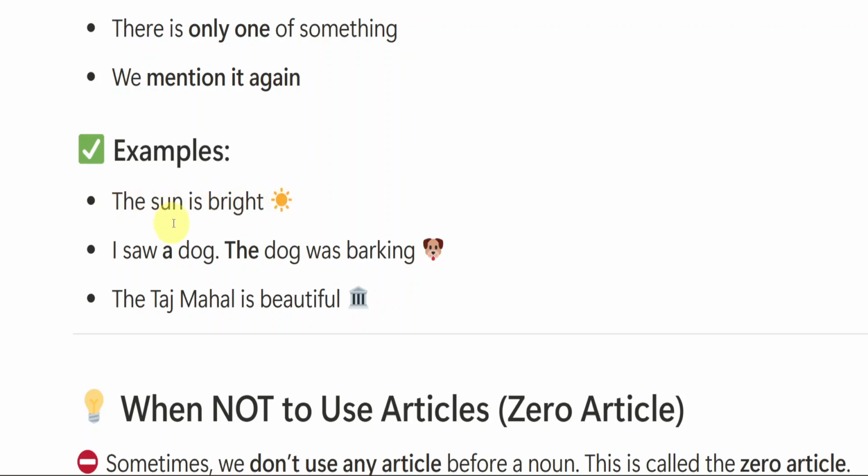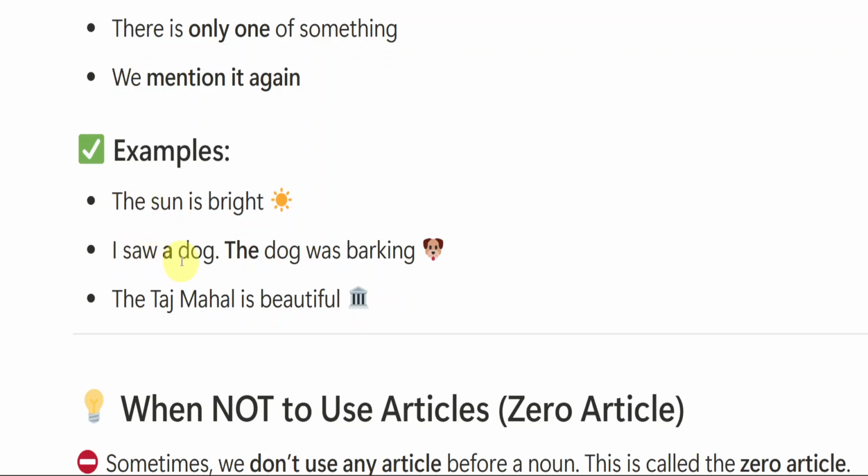The sun is bright. You already know the sun, right? Each and every one knows the sun. Even the small baby, even the adult, even the older one, all know about the sun. So we are talking about the sun which is particular or specific. So we are using the here. We can't use "a sun" because we don't have different suns. Only one sun, one earth, one Jupiter, one Saturn, right? So whenever we have a single thing, only one thing, we will be using the.